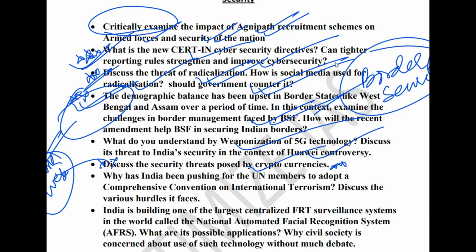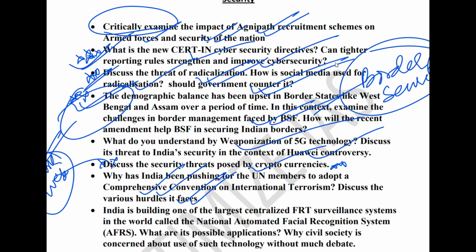Next is the topic of CCIT. Guys, this CCIT has again come in news. Comprehensive Convention on International Terrorism. What is CCIT and why are various countries opposing it? They can ask this topic because it is an evergreen topic. This is a very important topic, and again because India is going to host a UN conference on terrorism, this is a very important topic which can come in the exam hall.